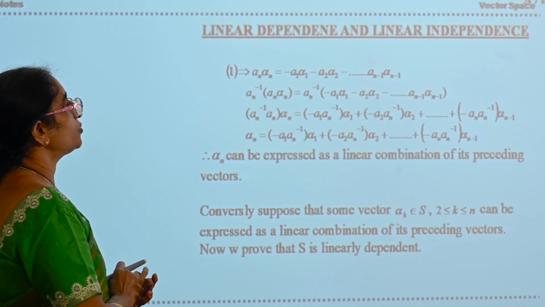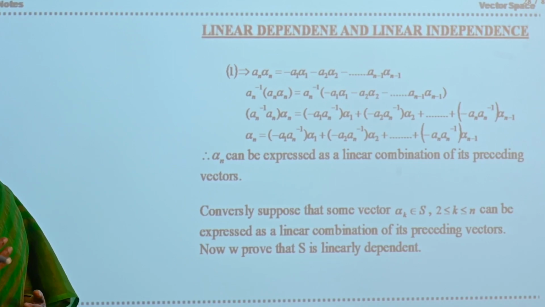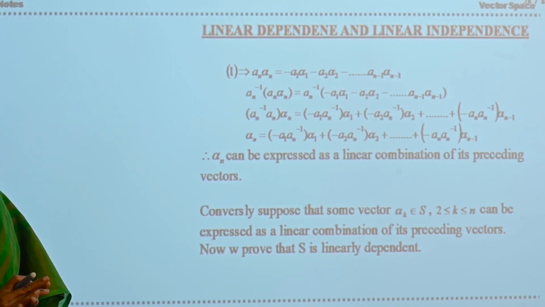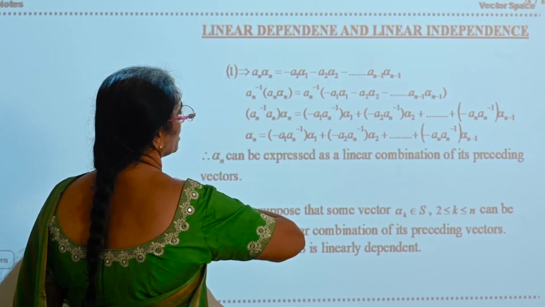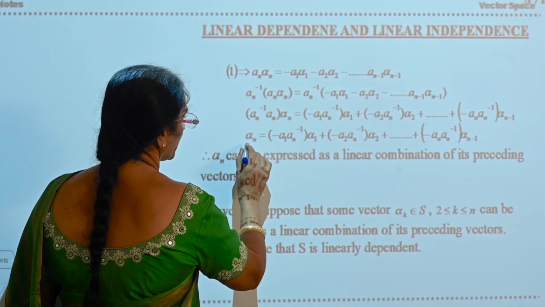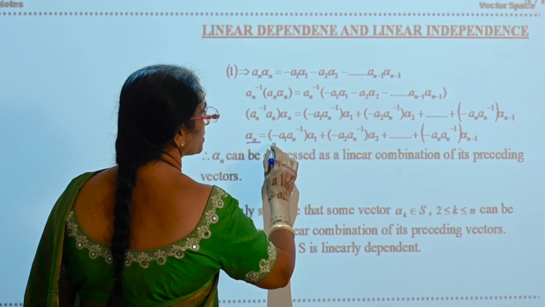Okay. Now post multiply on both sides with an inverse, because an belongs to F. F is a field. There exists a multiplicative inverse for every element. Therefore, multiply with an inverse. Then if you multiply, you will get an inverse an is equal to 1. Therefore, alpha n is equal to this.